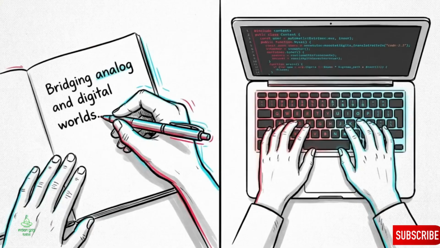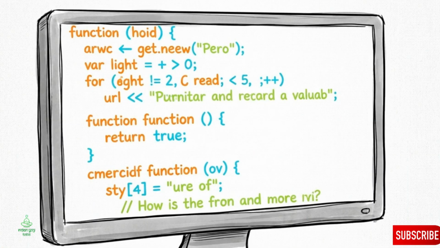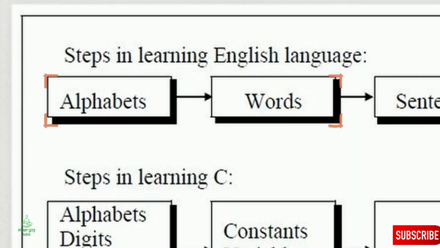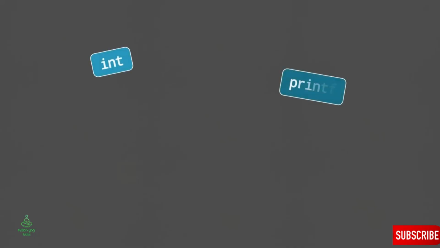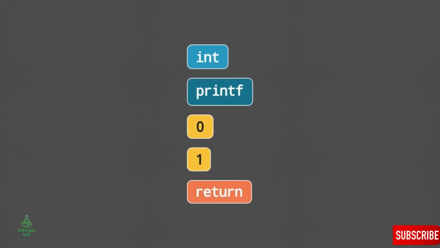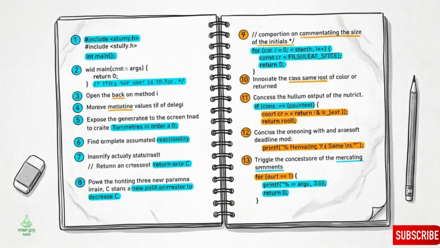Writing code is very similar to writing a normal English sentence. You're just learning a new set of rules for how to put thoughts together. Look at this comparison. In English, you combine letters to make words. In C, you combine letters and numbers to create constants, values that never change, and keywords, which are specific command words the language already knows. When you put those keywords and numbers together in a specific order to solve a problem, you have created an algorithm. It is essentially a step-by-step recipe for the computer to follow.